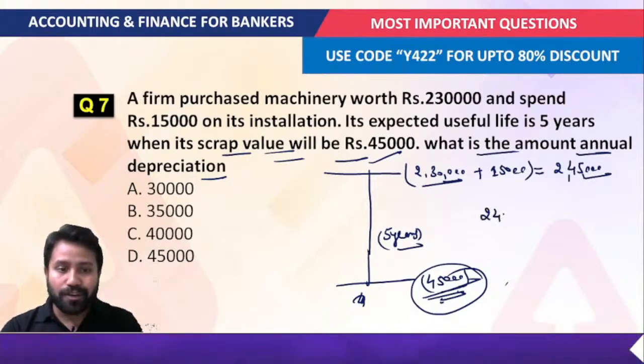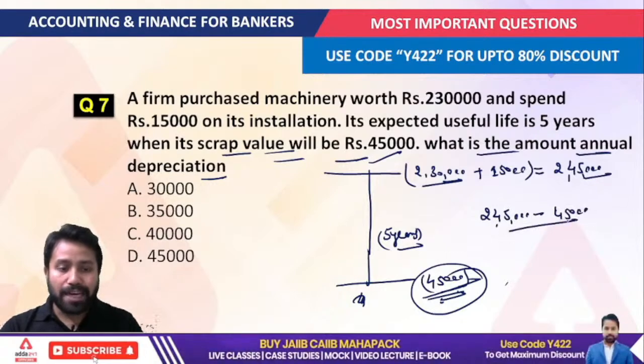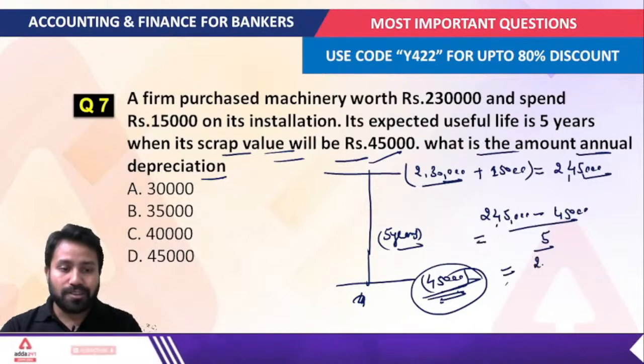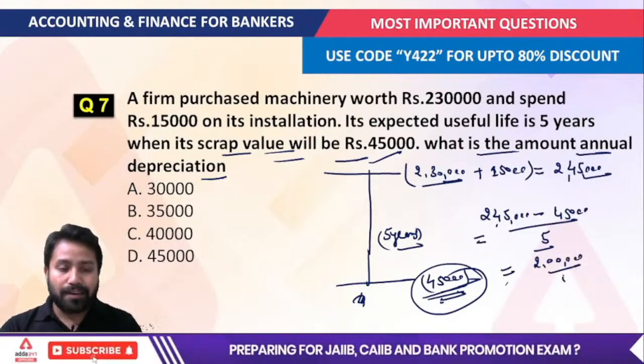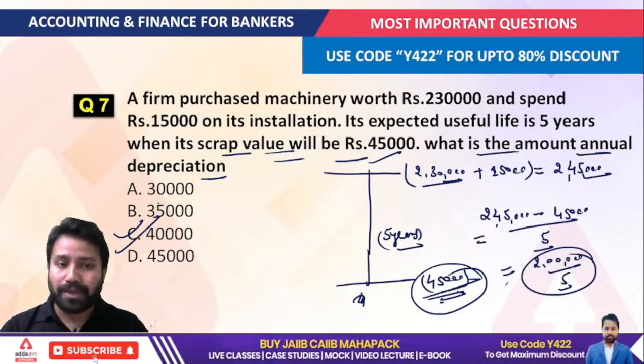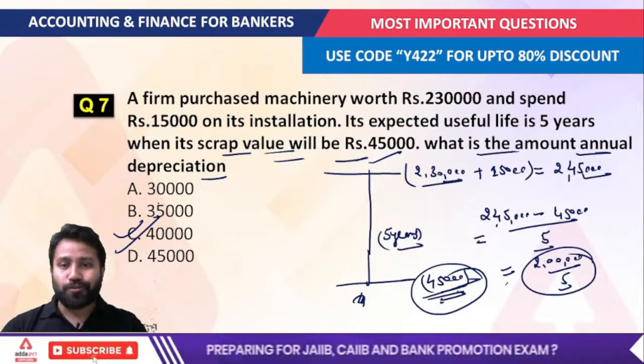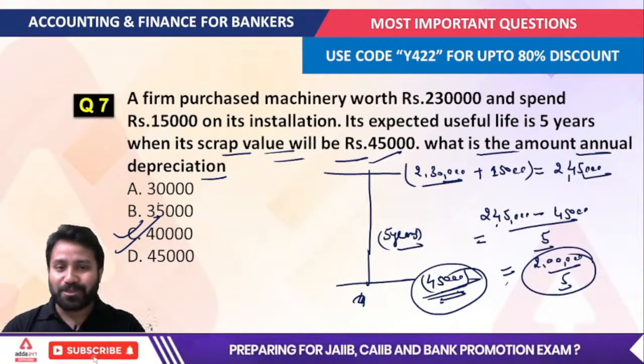Now we have to calculate the annual depreciation. So you will write here 2,45,000 minus 45,000, divided by the 5 years of useful life. So the answer would be 2 lakh divided by 5, and the correct answer is 40,000 rupees. So this is how we have to solve these questions. I'm hoping that everyone understood this, right?